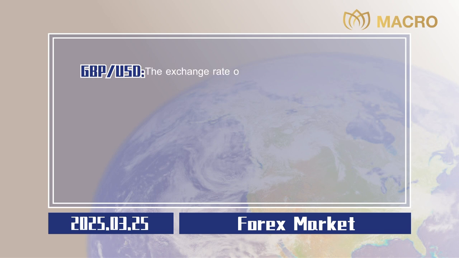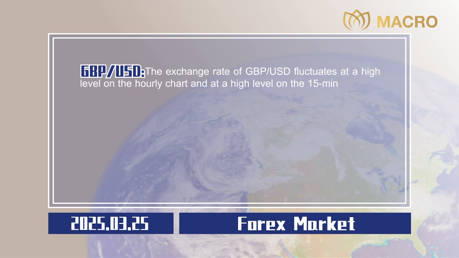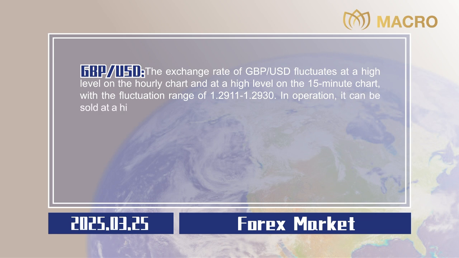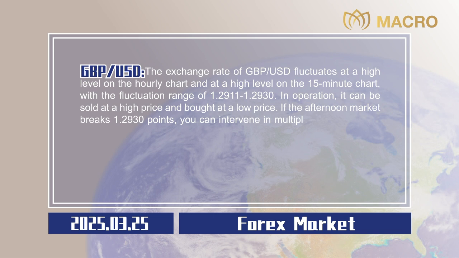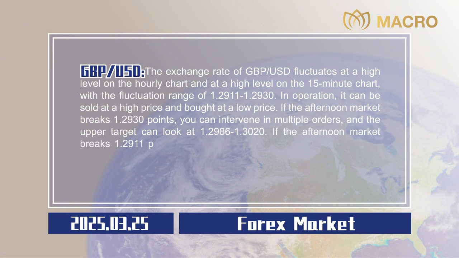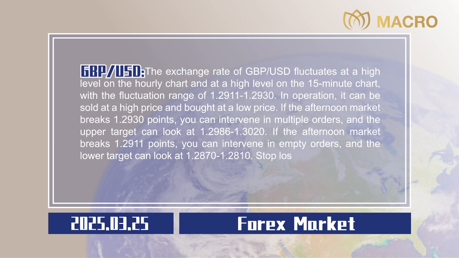Pound sterling to US dollar. The exchange rate of pound sterling to US dollar fluctuates at a high level on the hourly chart and at a high level on the 15-minute chart, with a fluctuation range of 1.2911 to 1.2930. In operation, it can be sold at a high price and bought at a low price. If the afternoon market breaks 1.2930 points, you can intervene in multiple orders, and the upper target can look at 1.2986 to 1.3020. If the afternoon market breaks 1.2911 points, you can intervene in empty orders, and the lower target can look at 1.2870 to 1.2810. Stop losses are all 20 points,